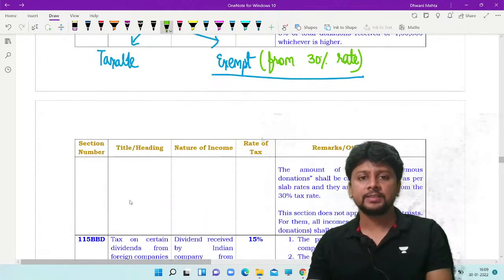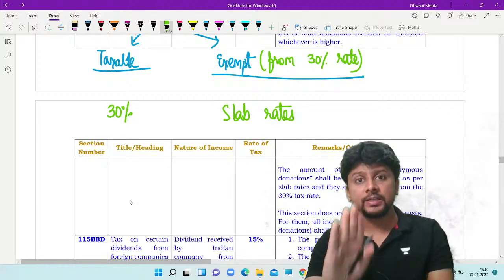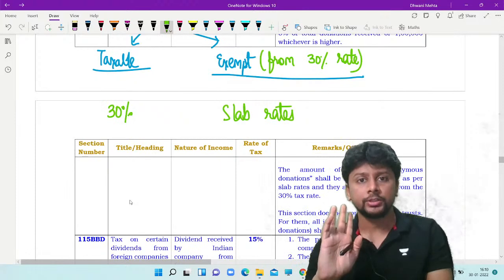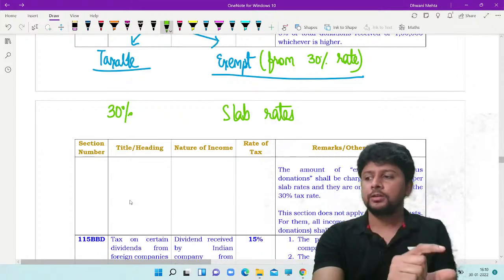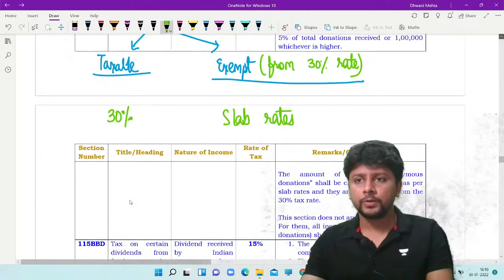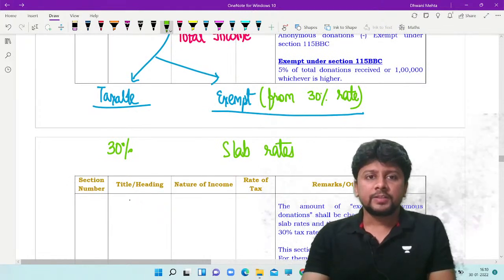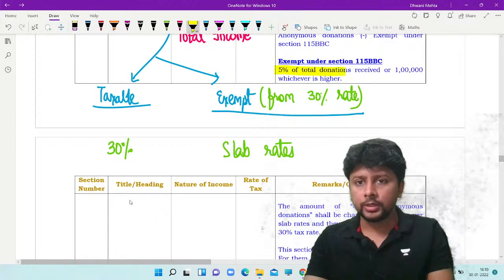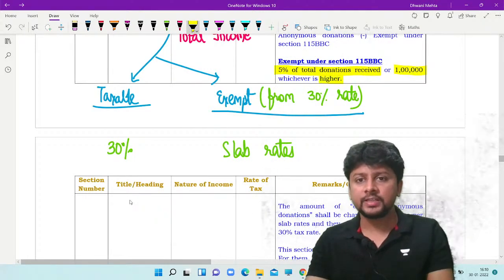I will not pay tax at 30%, I will pay tax according to slab rates. And this taxable component, I will pay tax at 30%. So eventually tax is being paid on the entire amount of anonymous donation. The only difference is that a certain amount is not taxed at 30%, it is taxed at regular slab rates applicable to a trust. So what is that exemption? 5% of the total donations received, or a standard amount of 1 lakh, whichever is higher of the two.